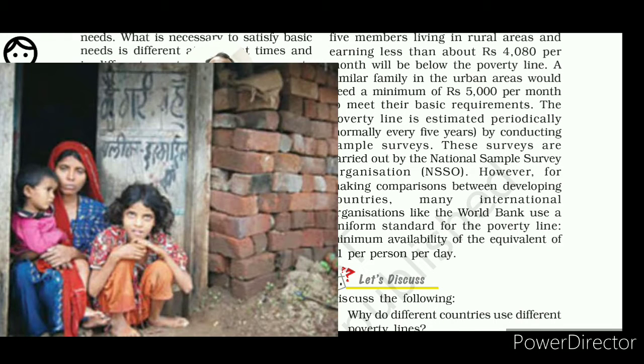For making comparisons between developing countries, many international organizations like the World Bank use a uniform standard for the poverty line, a minimum availability of the equivalent of $1 per person per day.